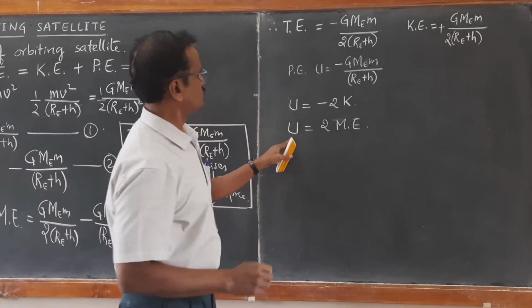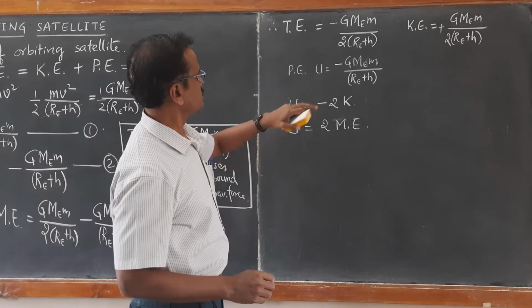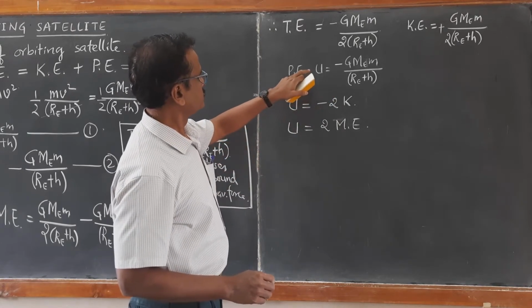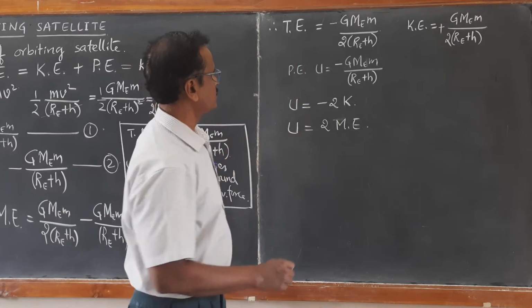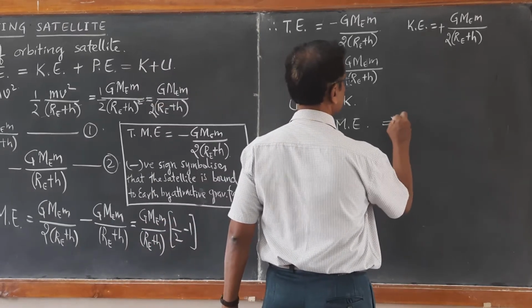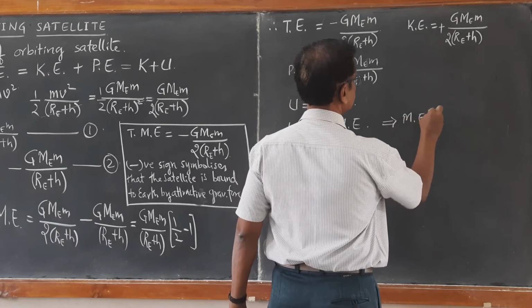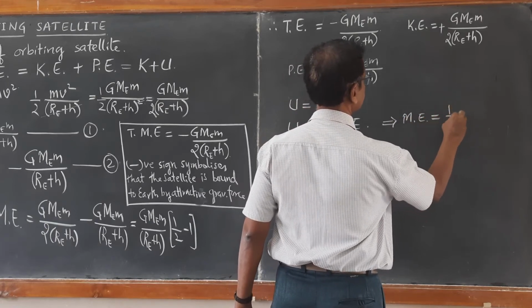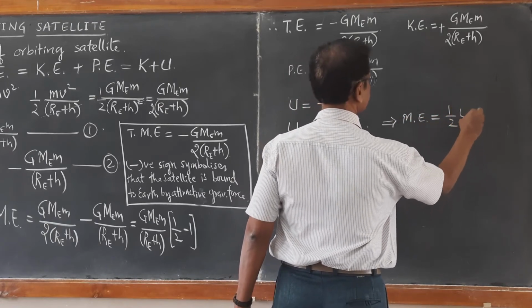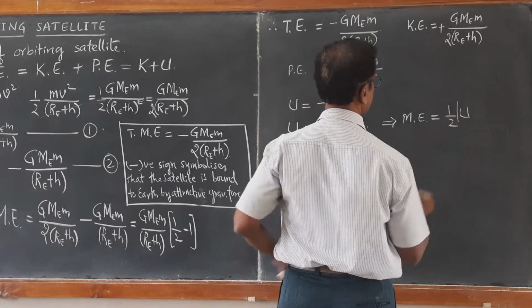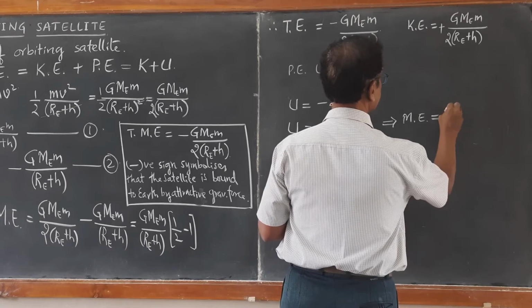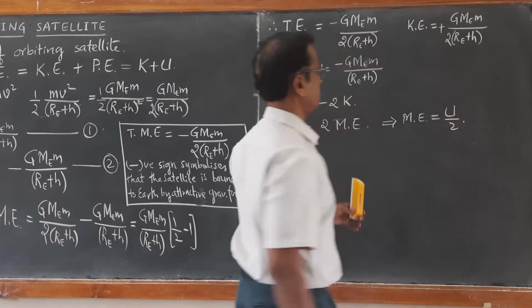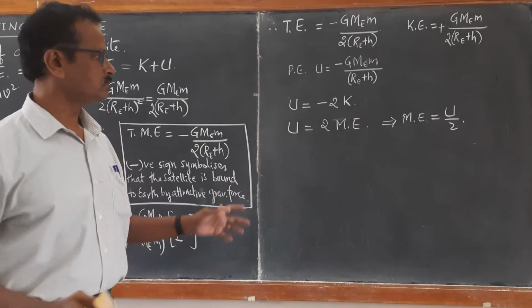See here, 2 times total mechanical energy. Total mechanical energy is half of potential energy, that's the meaning. Now let us solve one problem based on this, then the things will be clear.